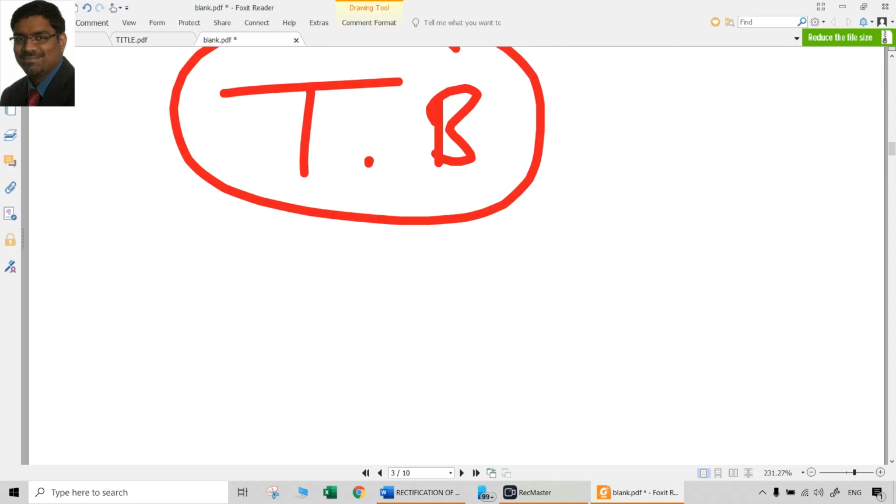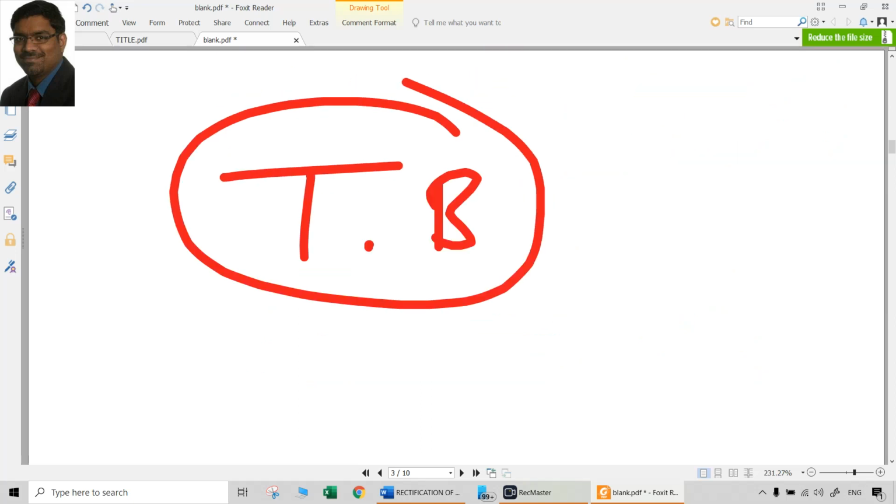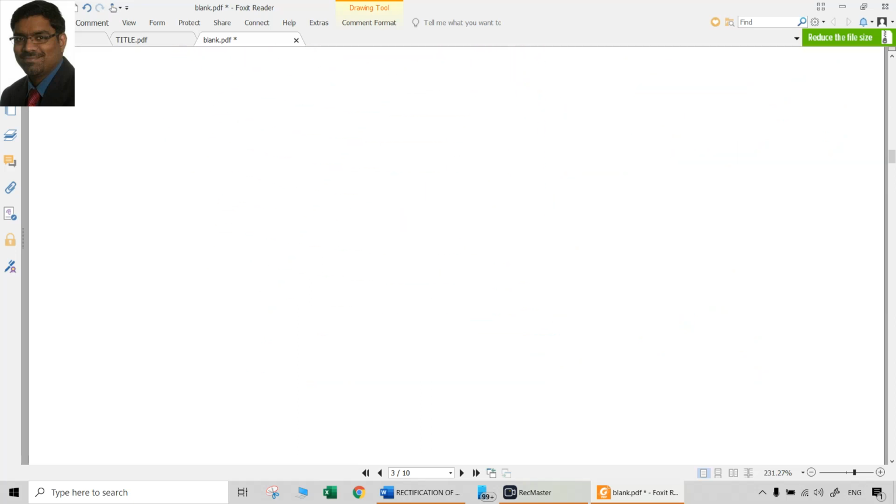So compensating errors have to be rectified by the same principle more or less, which is first of all identifying what should have been the correct entry, then identifying what was the wrong entry that is passed, and what should be the rectification entry. This is how the rectification should happen. At what stage? Before trial balance is prepared.